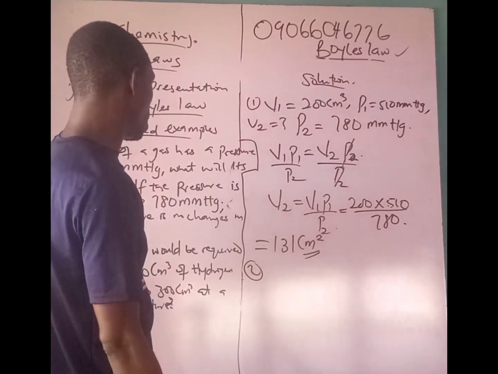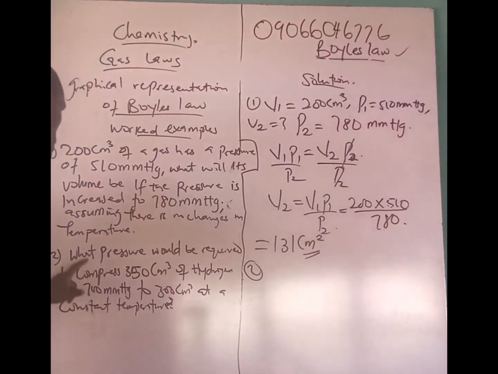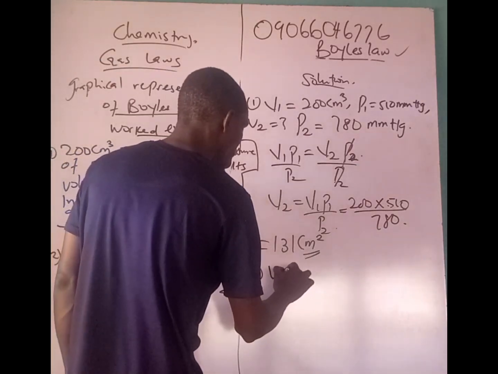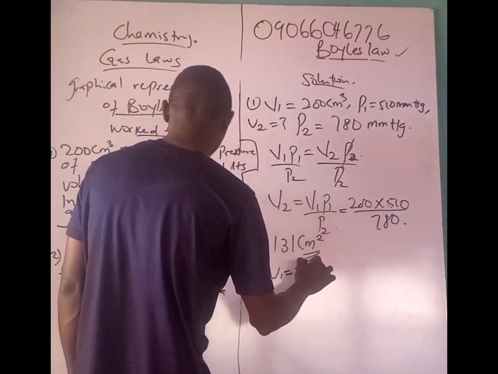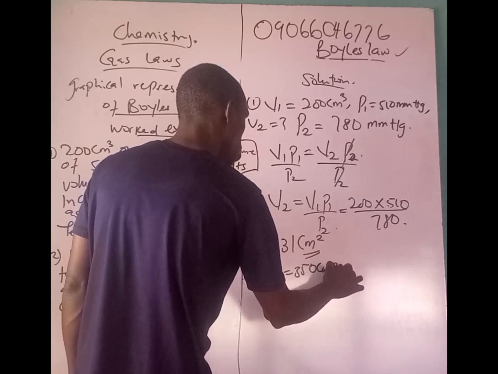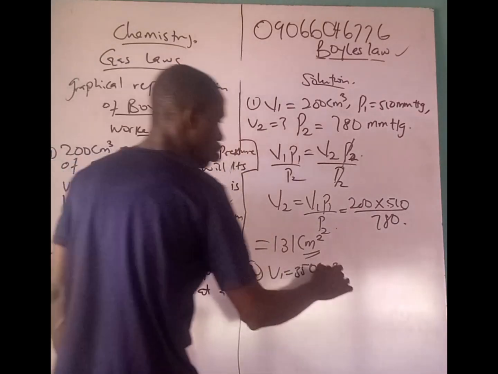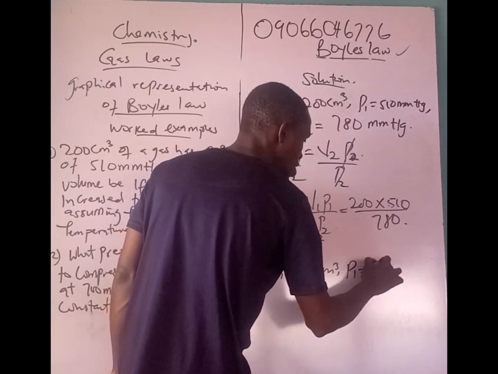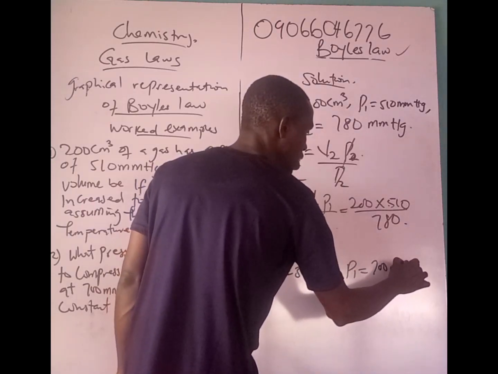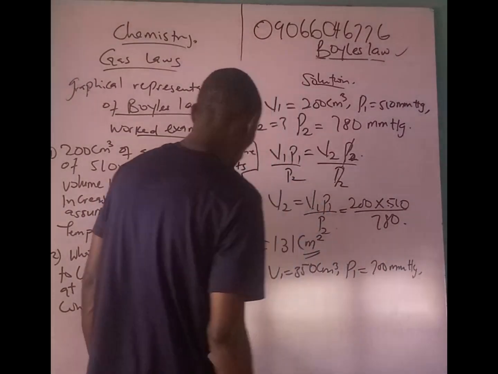Now let's quickly take number 2. What is the lowest pressure required to compress 350 centimeter cube of hydrogen at 700 millimeter mercury to 300 centimeter cube at a constant temperature? So V1 now is 350 centimeter cube, and the first pressure is 700 millimeter mercury.